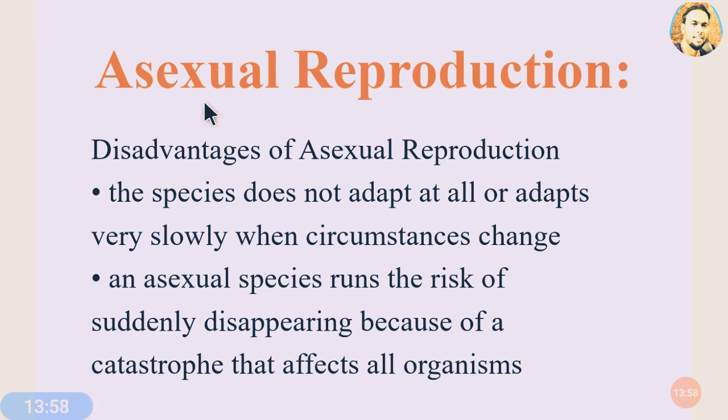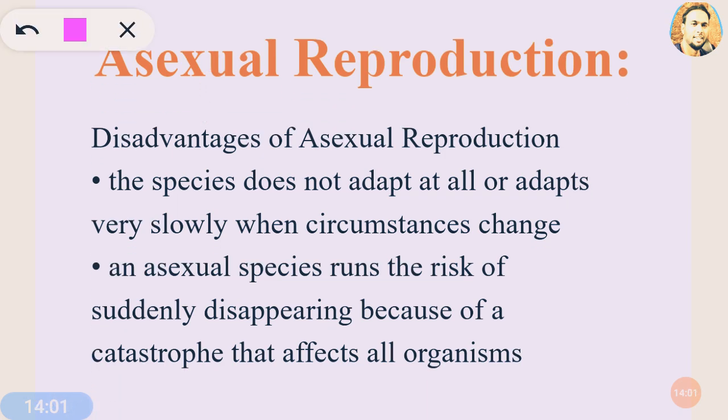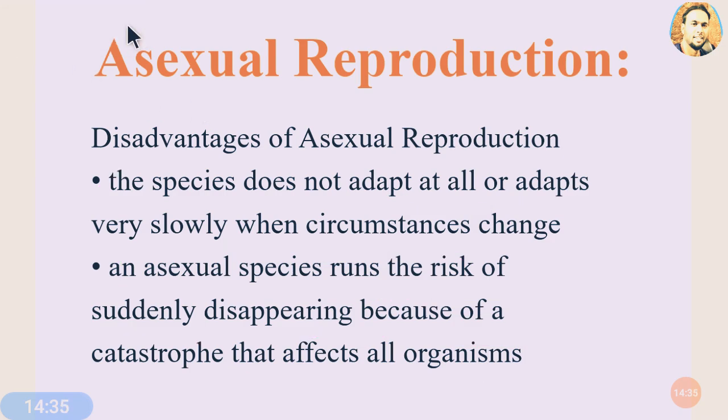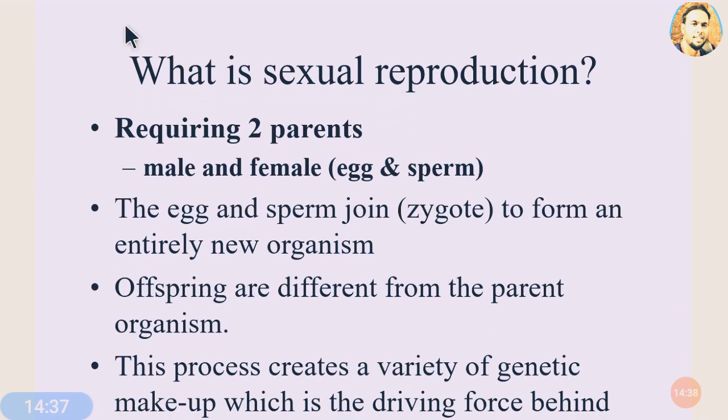Now we'll see the disadvantages of the asexual type of reproduction. The disadvantages include that the species does not adapt at all, or adapts very slowly when circumstances change. Means if there are no favorable conditions, the species will not adapt to that particular condition. And an asexual species runs the risk of suddenly disappearing because of a catastrophe that affects all the organisms. So these are the two disadvantages that can be considered for the asexual type of reproduction.